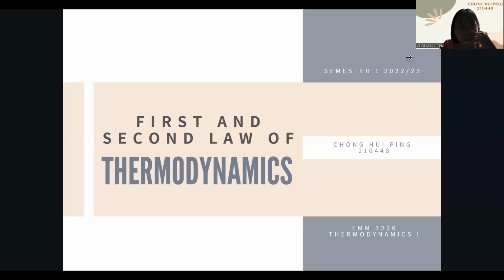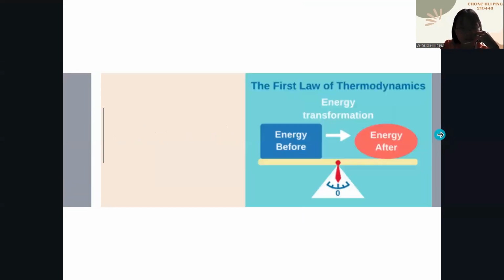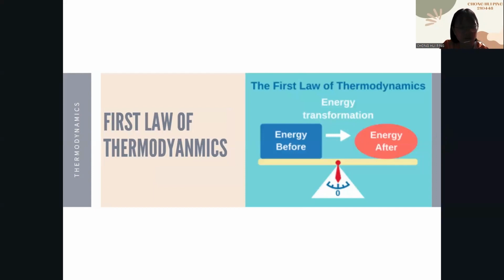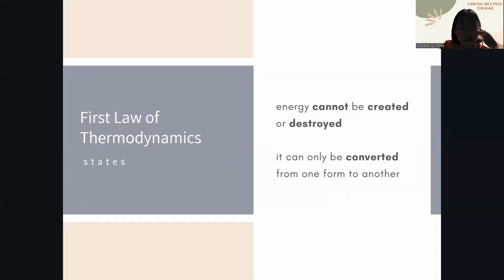I would like to talk about the first and second law of thermodynamics. So basically, the first law of thermodynamics is subject to the principle of conservation of energy, in which, according to the first law, energy cannot be generated or destroyed throughout the process. However, it can be changed from one form to another. In other words, energy can be altered or transformed from a system to the surroundings, but is conserved in all processes.